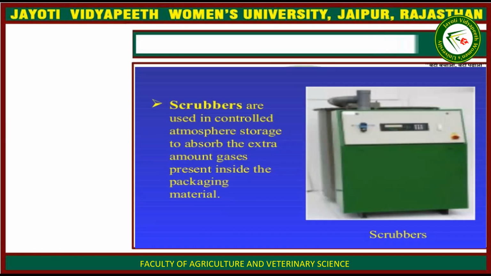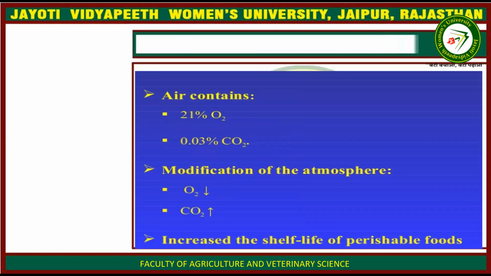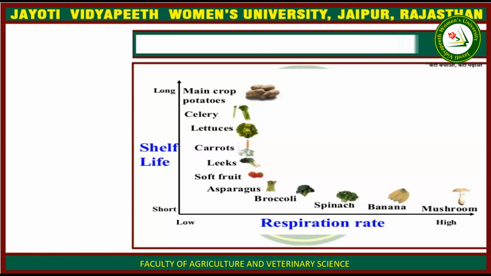What are scrubbers? Scrubbers are used in controlled atmosphere storage to absorb the extra amount of gases present inside the packaging material. Air contains 21% oxygen and 0.03% carbon dioxide. By modification of the atmosphere, we basically reduce the oxygen percentage in the surrounding, and the carbon dioxide percentage increases, so that it will increase the shelf life of the perishable foods.